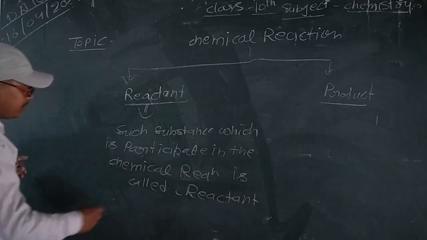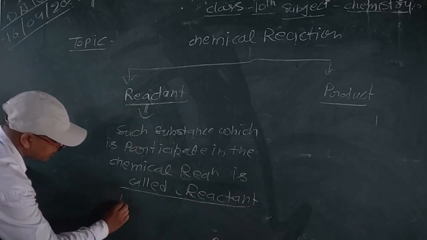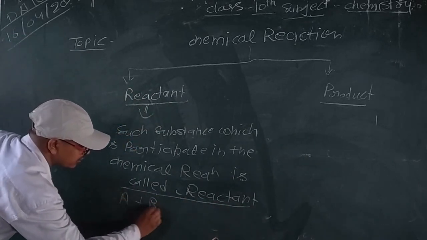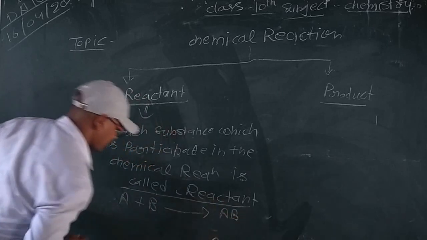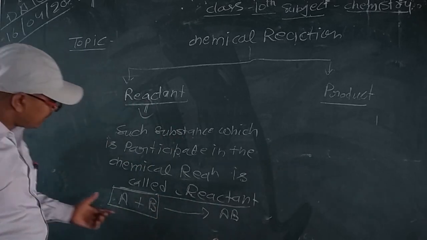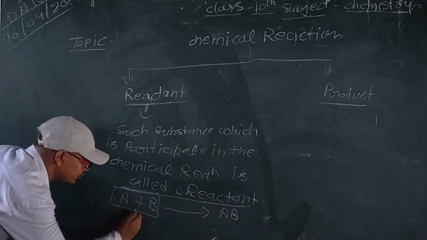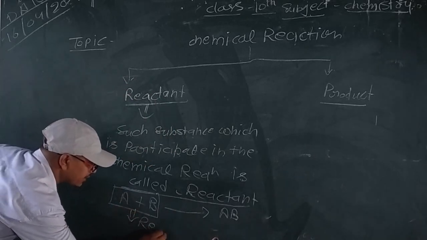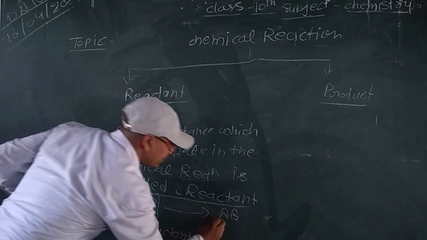For example, A plus B combine to each other to form AB. A and B participate in this reaction, so A and B are known as reactants, and AB is the product.